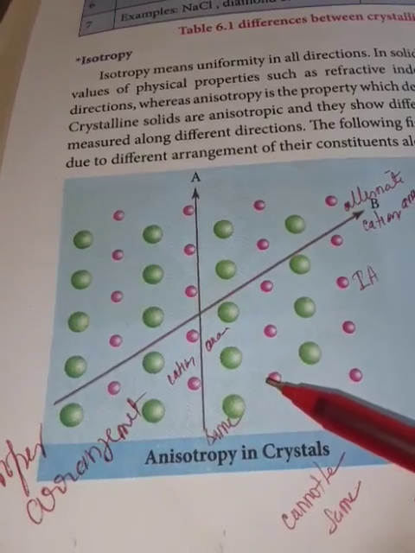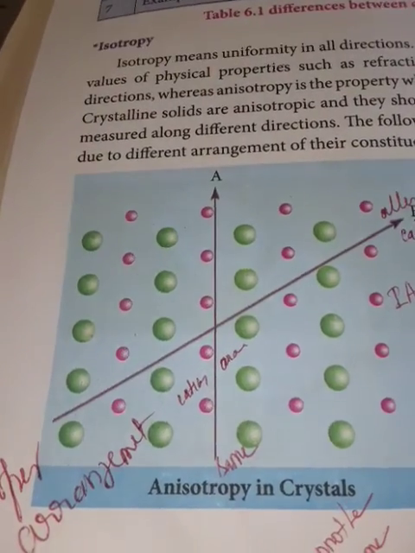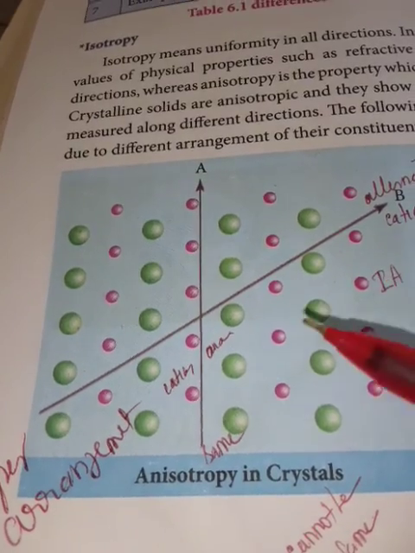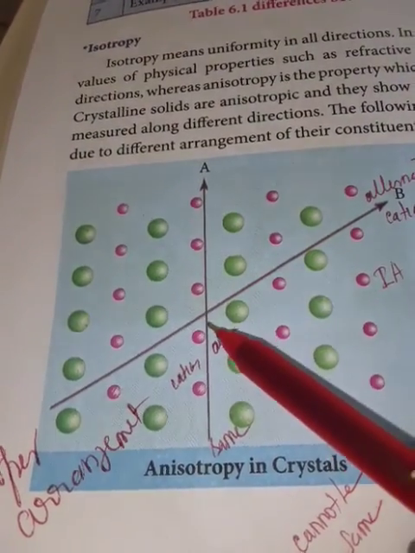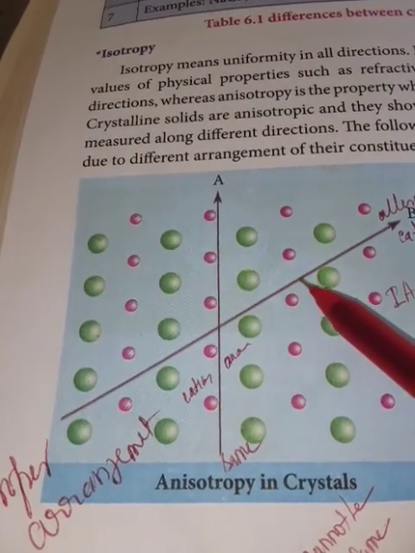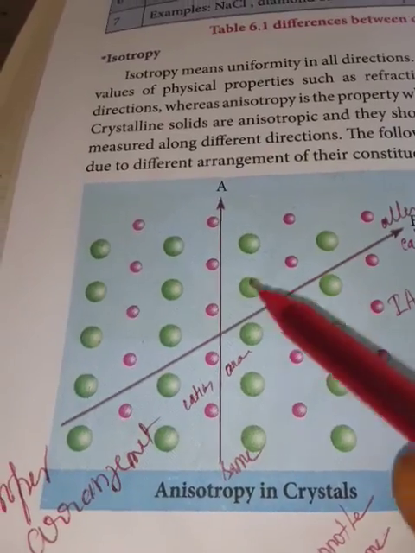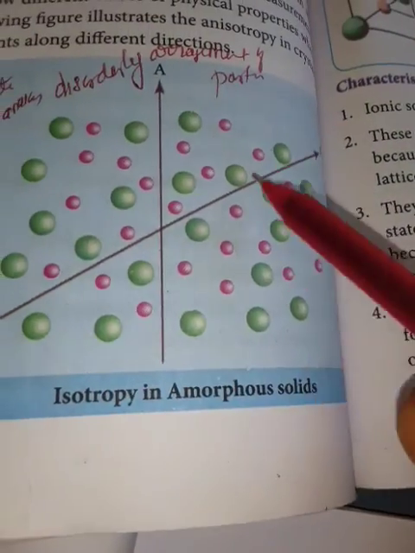So, what happens? The values cannot be the same. When we are measuring this side, different types of atoms. When we are measuring this side, different types of atoms. So the value is different. That is called anisotropy.